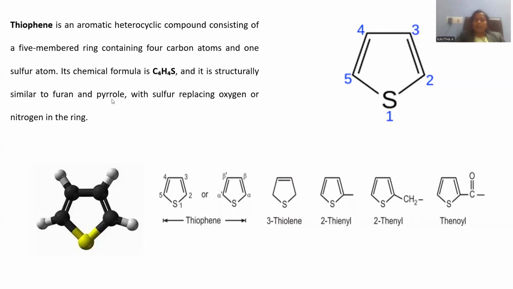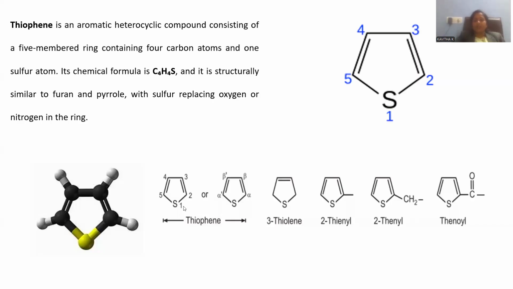In pyrrole, you can observe nitrogen as the heteroatom. In furan, oxygen is the heteroatom. Thiophene is composed of a sulfur heteroatom. That is the difference you can notice. And here is the three-dimensional representation. Two carbons are linked with a double bond, and again in the other double bond linkage, you can notice conjugation. There is a sulfur connected within the five-membered ring system, and all the carbon atoms are attached to hydrogen. This is the 3D representation provided.